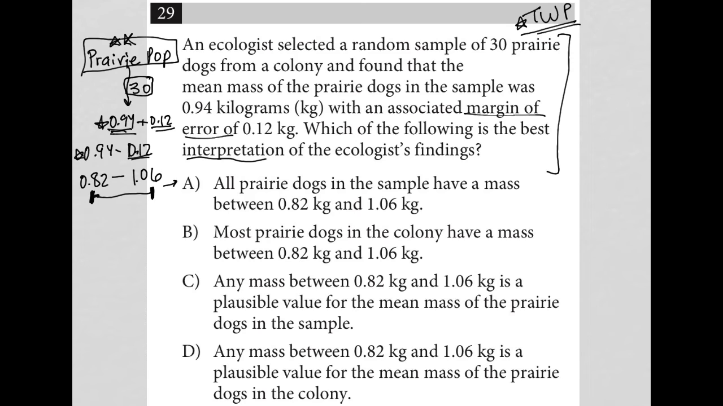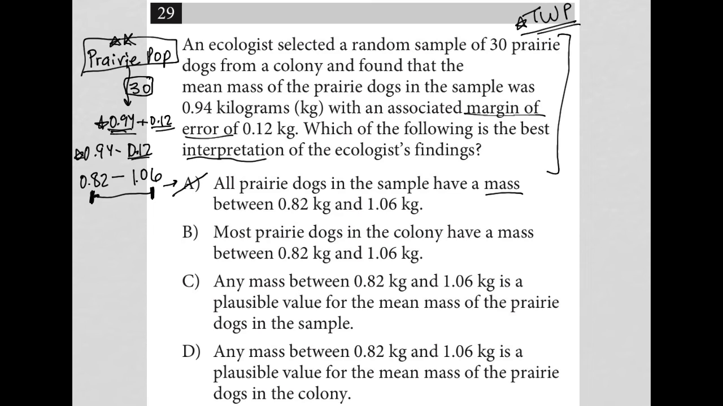So choice A says all prairie dogs in the sample have a mass between 0.82 and 1.06. Nope, not have a mass, have a mean mass. So there's a difference, right? So then not all the masses are between those values. It's the mean mass that could be between those values.